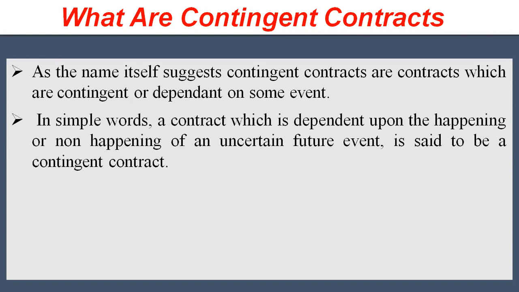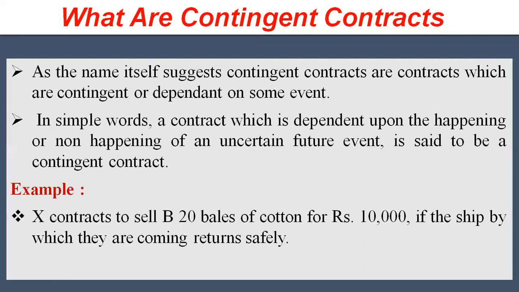In simple words, a contract which is dependent upon the happening or non-happening of an uncertain future event is said to be a contingent contract. For example, X contracts to sell B 20 bales of cotton for rupees 10,000, on the condition that the ship by which these bales are coming returns safely.